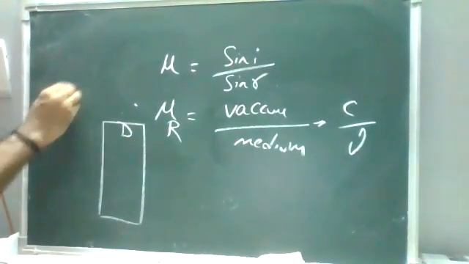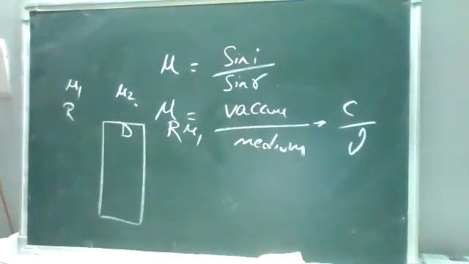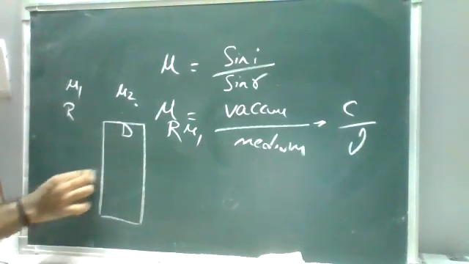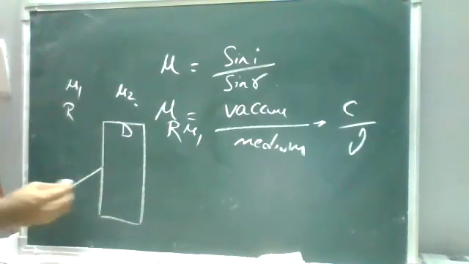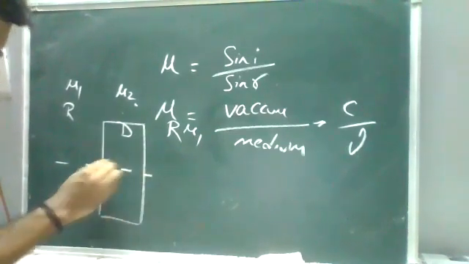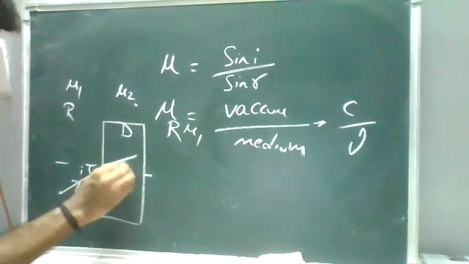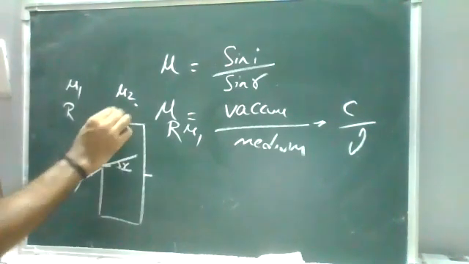Now the rarer medium I'm taking as mu1, the denser is mu2, and again it is mu1. So assume I'm passing an incident light ray from outside of the rarer medium. Directions are important. With respect to the normal line, what will happen? The light will bend down because of the medium.